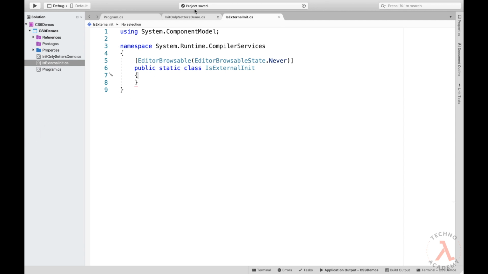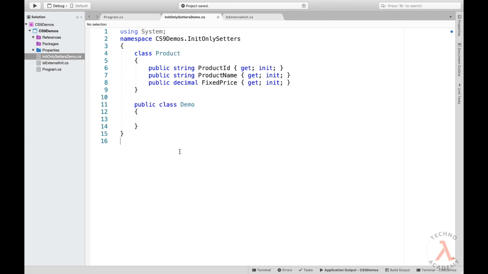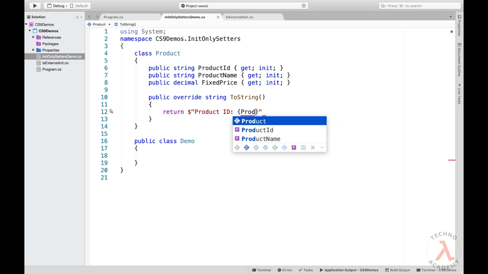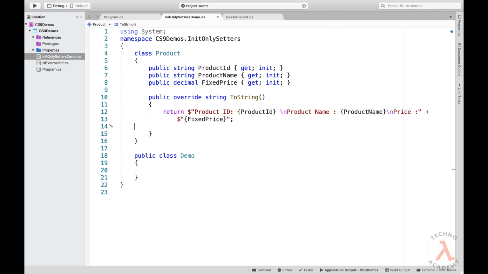Now once again let me flip back to our demo code and we can observe the error at the init statement has been resolved. Now let me override the ToString method for displaying the object properly. So let me type in override ToString, and within that let us define the return statement to be used, that is return product ID, and so on.